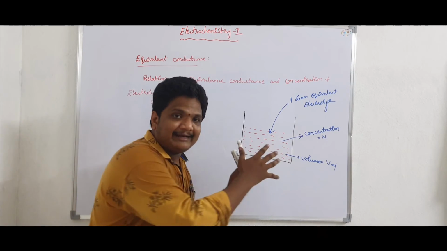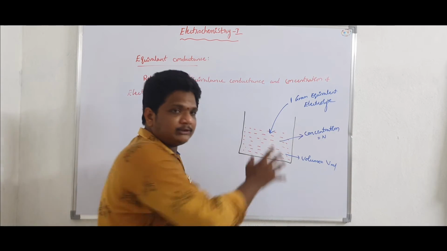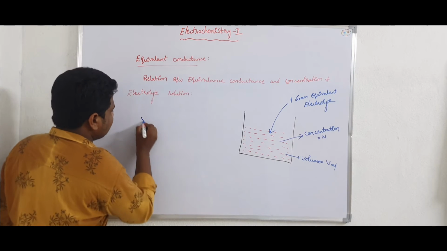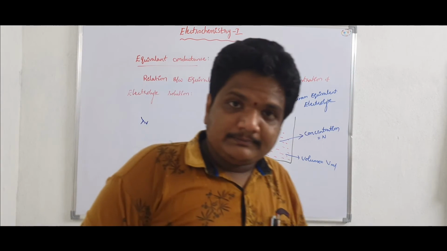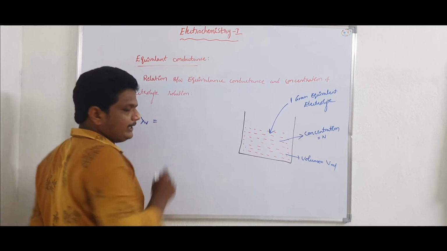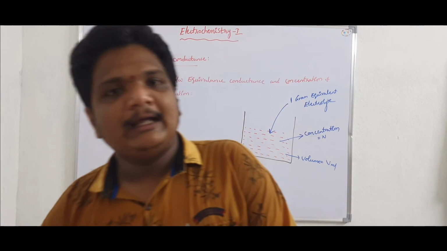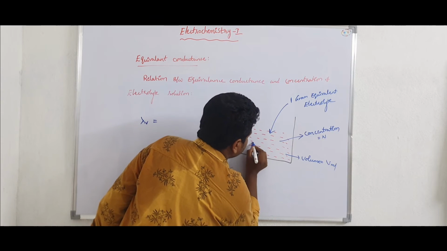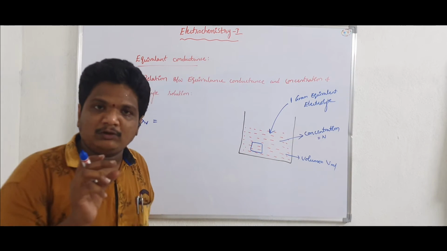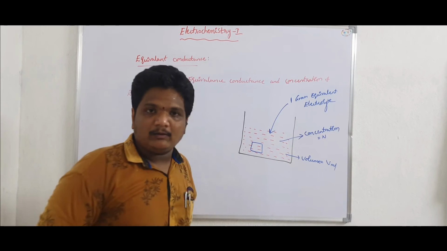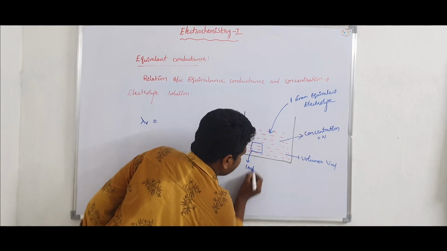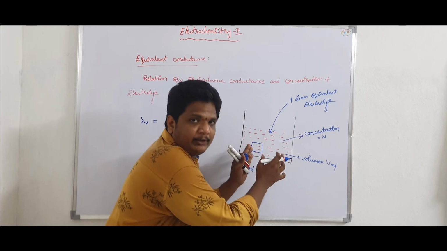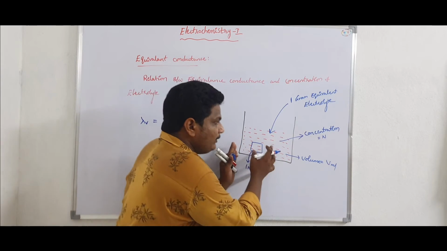The total conductance given by all the ions present in this solution is equal to the equivalent conductance, that is lambda V. Now, I am taking only 1 ml of electrolyte solution from this V volume of solution.